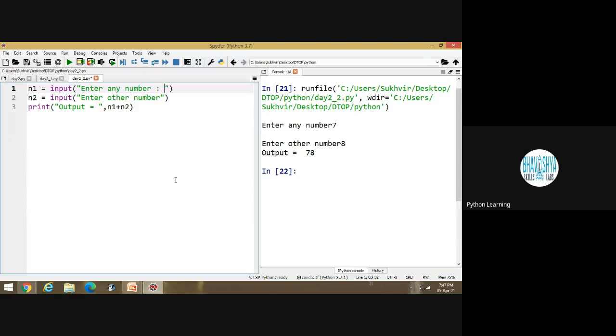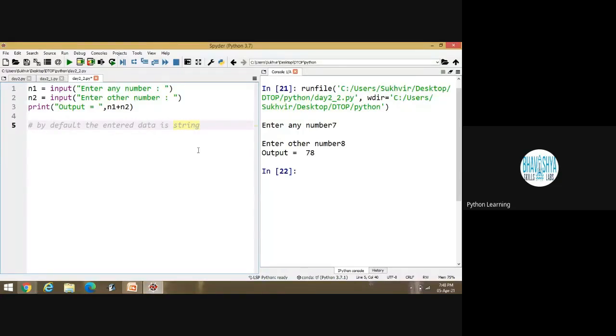Now, why is the output 78? Because by default, if you are entering the data, it's stored as a string value. Is it okay? Sir, if we enter a name instead of a number? I am talking about that only. That's why I am talking like that. By default, the entered data is a string.